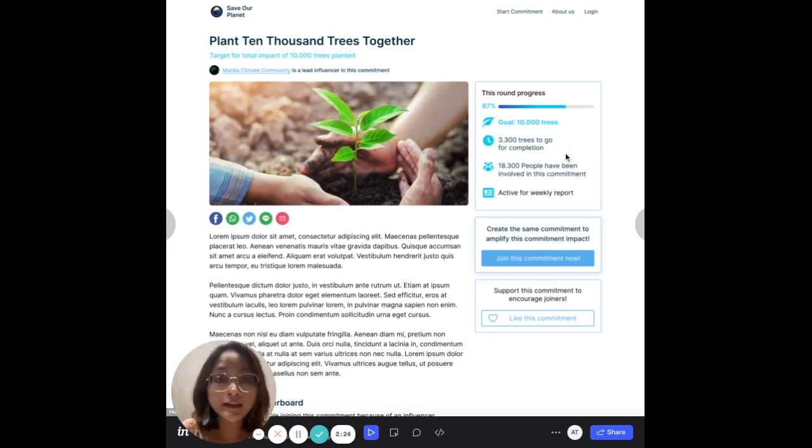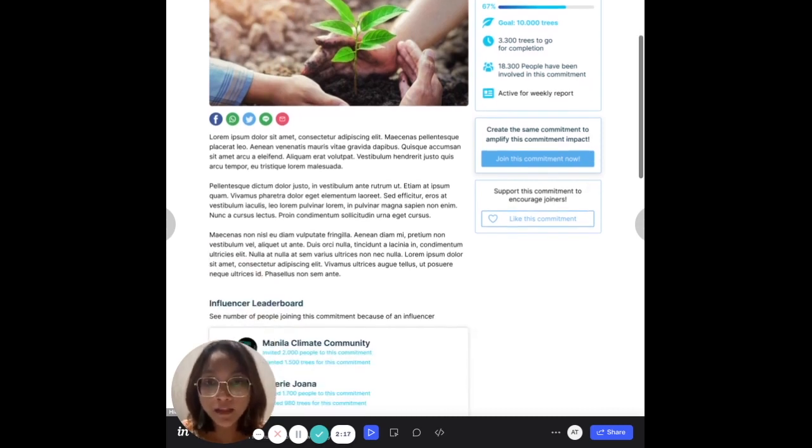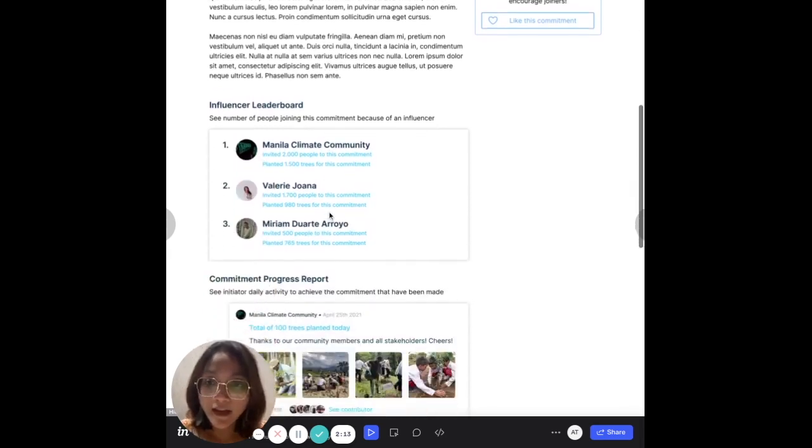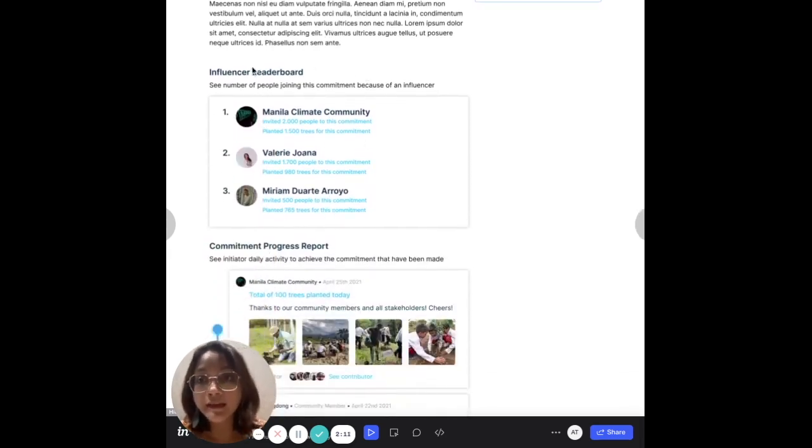And so far, there have been 18,300 people involved in this action. And then this is the detail of the action itself. We can also see who the influencer of this particular action is. For example, this is the Manila Climate Community. We can see that they have invited 2,000 other people to join this commitment.